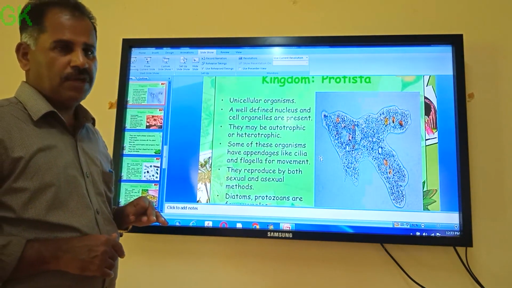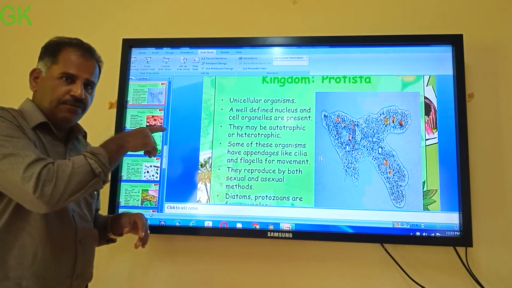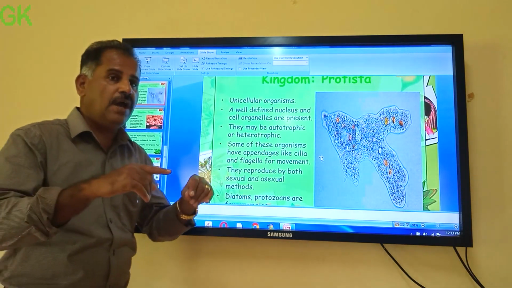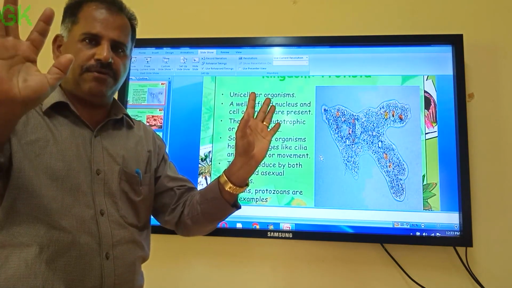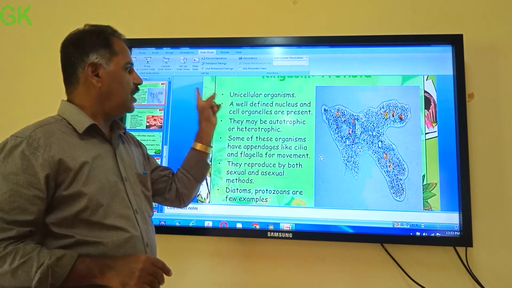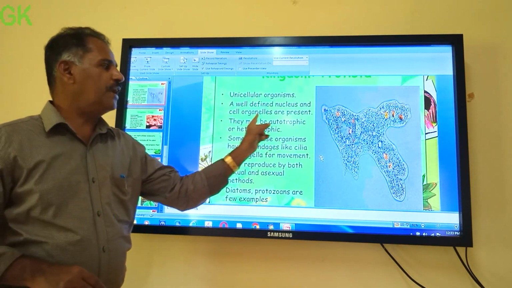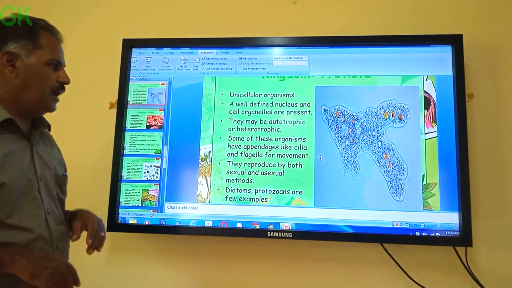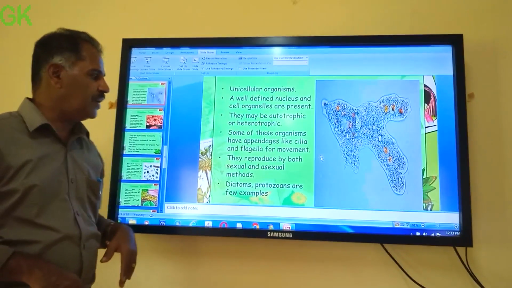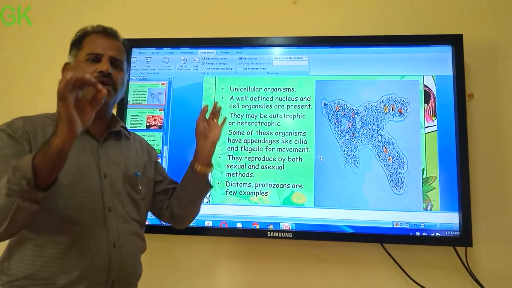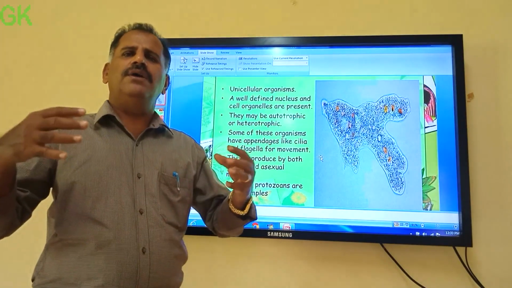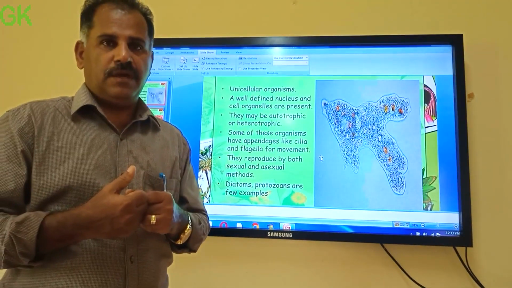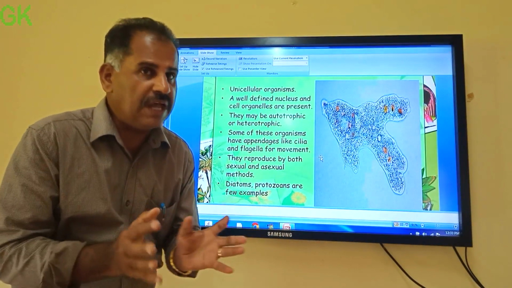Whether they are unicellular or multicellular, they are unicellular organisms. But what is the difference from Monera? They are all eukaryotes, not prokaryotes like Monera. So Protista includes unicellular eukaryotic organisms where a clear nucleus and all other organelles are present. They may be autotrophic or heterotrophic. The main character of Protista is that they have different types of appendages to help in movement. Some of them move with the help of cilia.